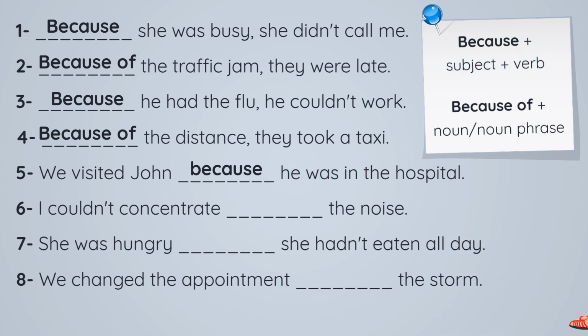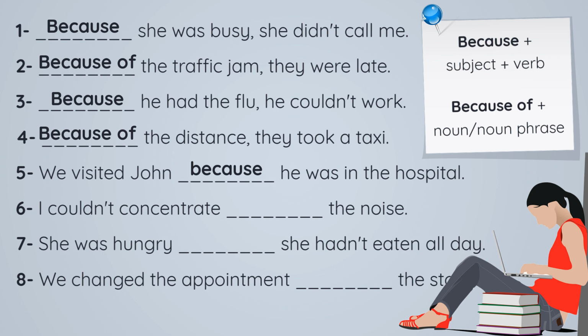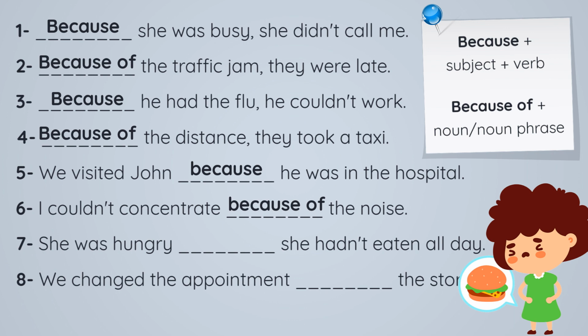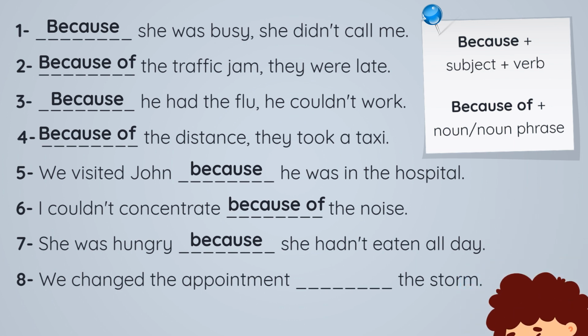Alright? Good. I couldn't concentrate, blank, the noise. Should it be I couldn't concentrate because the noise or because of the noise? Which one is right? Okay, because of the noise. Number 7. She was hungry, blank, she hadn't eaten all day. She was hungry because she hadn't eaten or because of she hadn't eaten. Which one? She was hungry because. Very good.